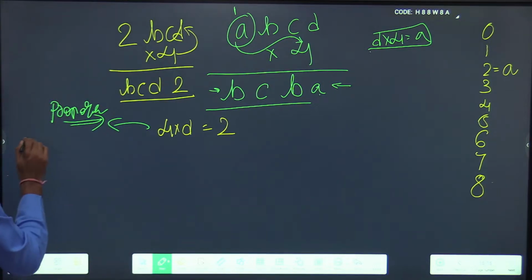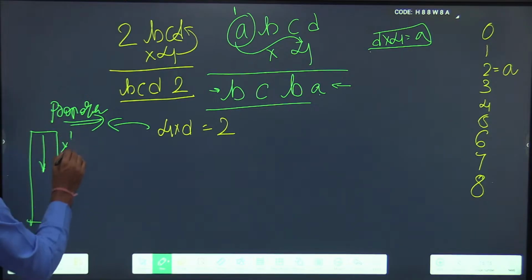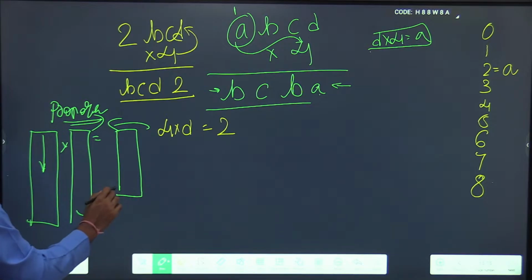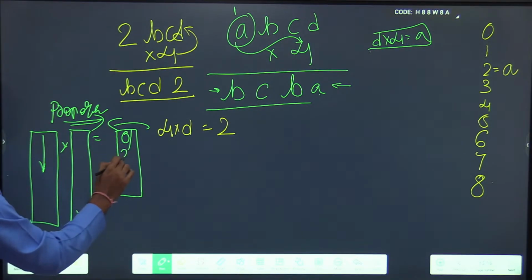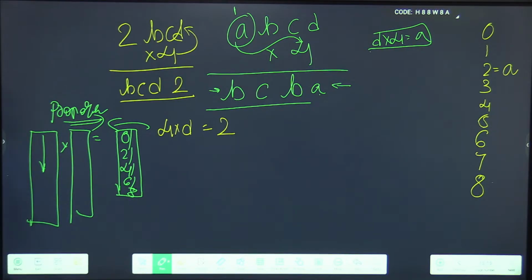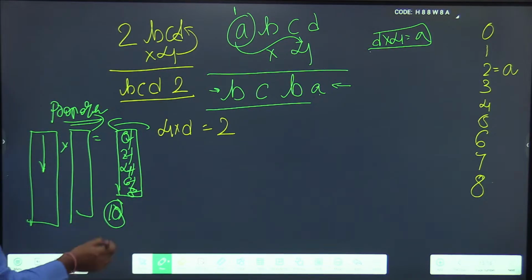Any number in an even table, the 2 table, 4 table, 6 table, 8 table, whenever it is being multiplied, the resultant always will be even, either 0, 2, 4, 6 or 8. A table consists of normally a unit of 10. That means this unit of 0, 2, 4, 6, 8 has to repeat 2 times.